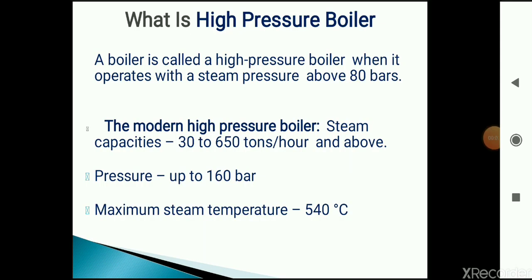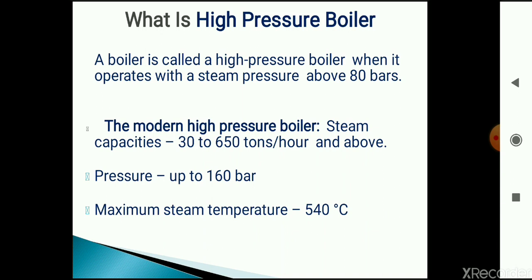Here it is given what a high pressure boiler is. Conventional boilers and high pressure boilers differ in their generation capacity, pressure and maximum temperature. Some specifications are given for modern high pressure boilers. A boiler is called a high pressure boiler when it operates with high pressure steam above 80 bar. So boilers above 80 bar pressure are known as high pressure boilers.